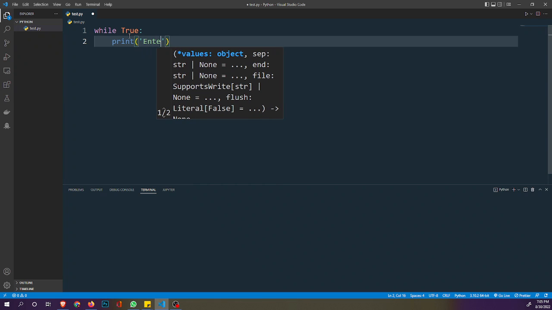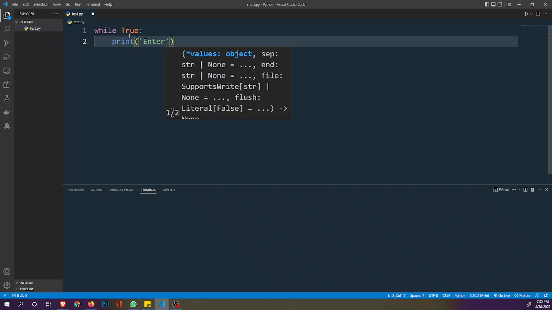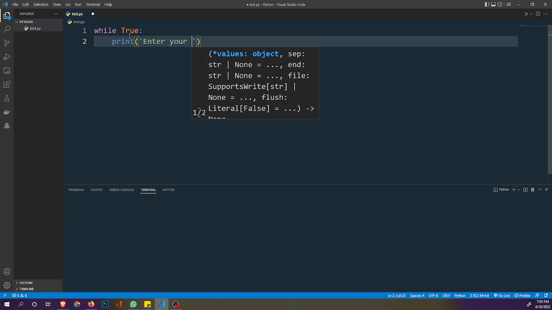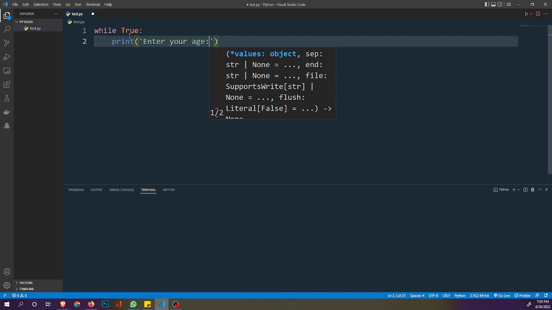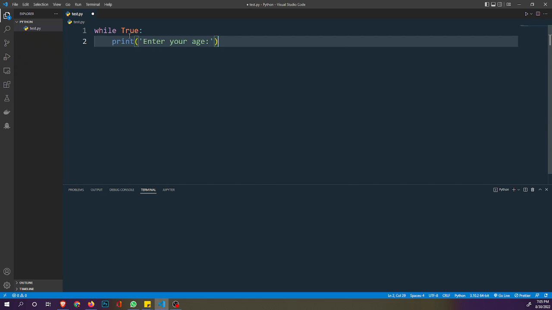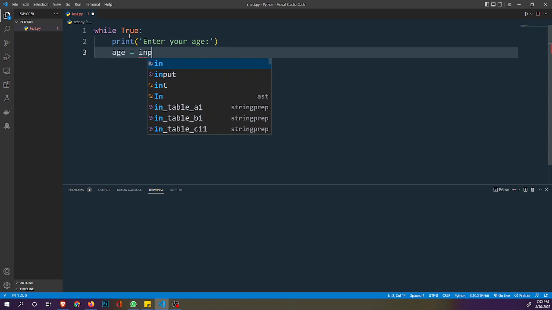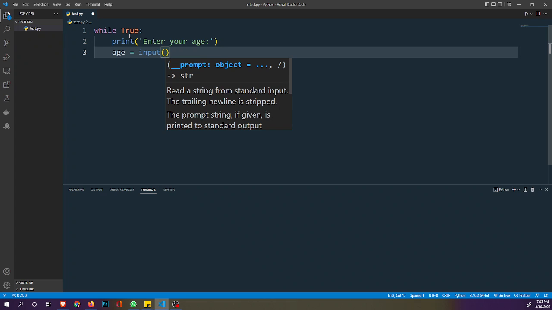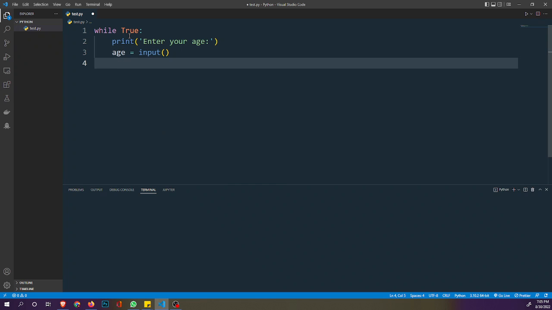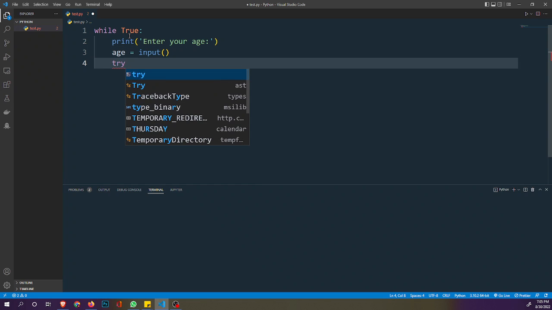So we say enter. Let's say we want to check the age. We want to ask for the age of the user. Say, enter your age. You can know how an ATM machine works. If you enter a wrong value, of course you get an error message. So when you say enter age, we will request that the user enters his or her age. Now we can say age is equal to, now I want to take the input, and then we're going to be using the try and except.